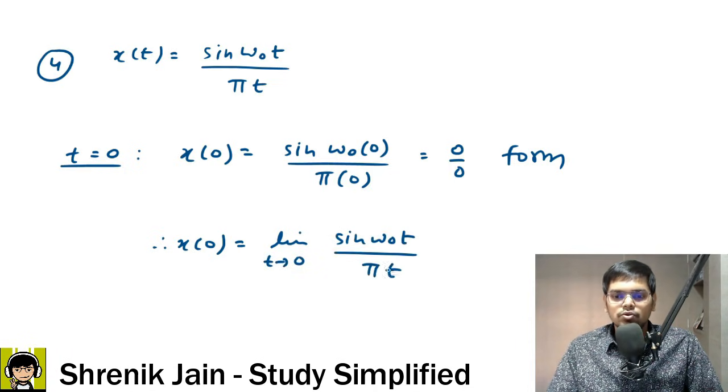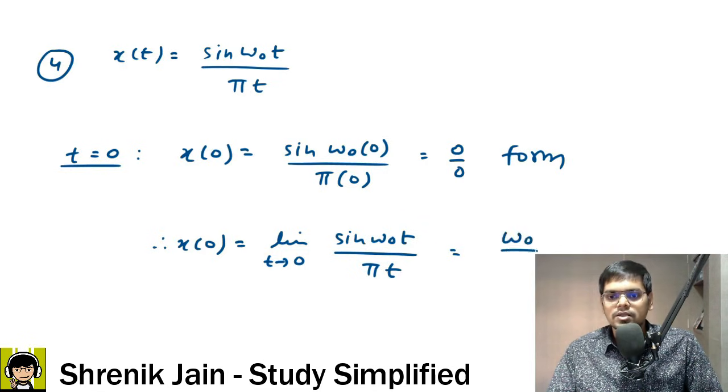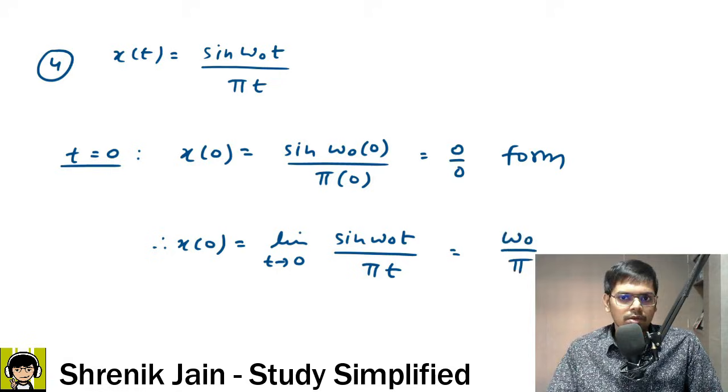One way is to use L'Hopital, the other way is to say that when t tends to 0, sine of omega naught t behaves as omega naught t, and then you can do the t cancellation. Omega naught by pi would be the answer. The other way is to use L'Hopital and do the calculation. Anyhow, the answer is omega naught by pi. Both the methods I have told you.